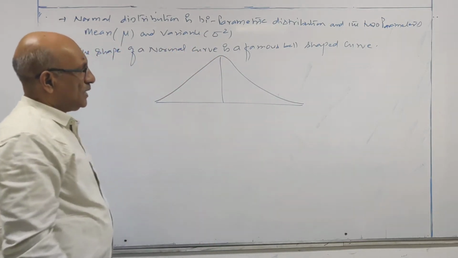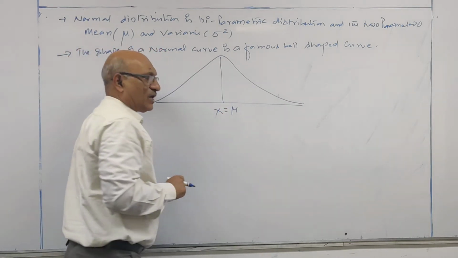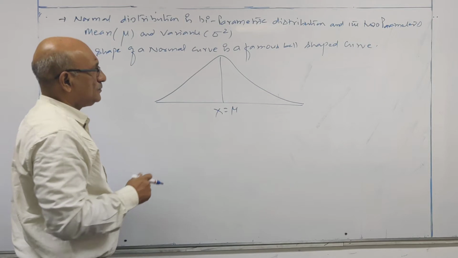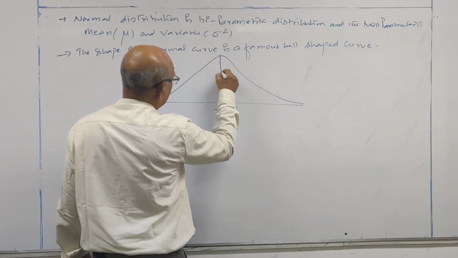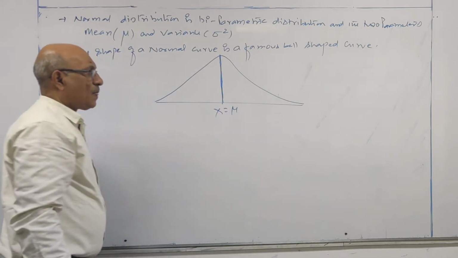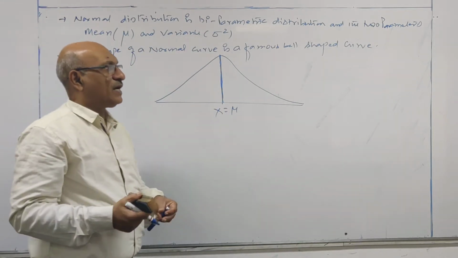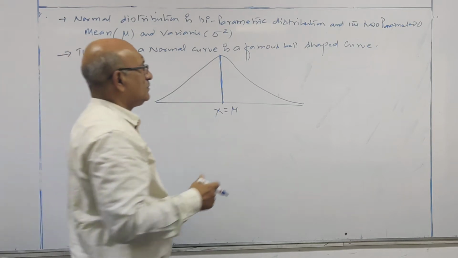This is x is equal to mu. X is a variable, mu is the mean.